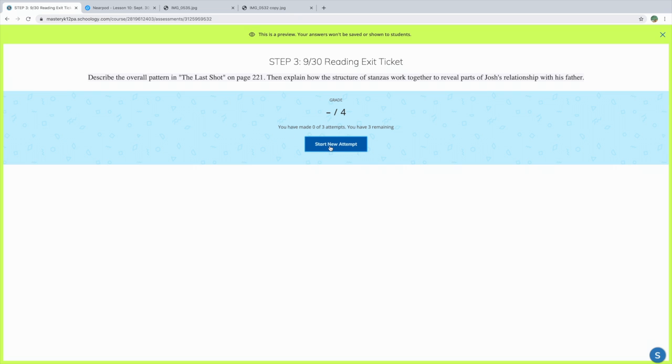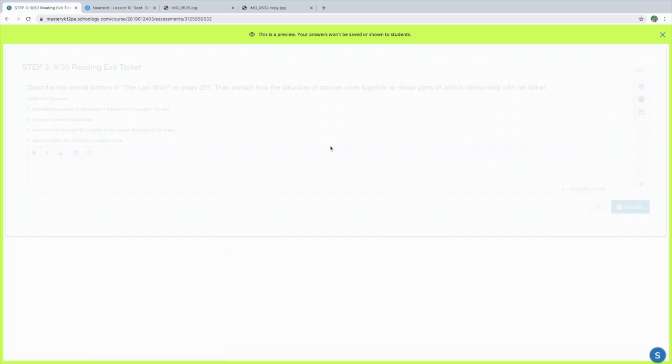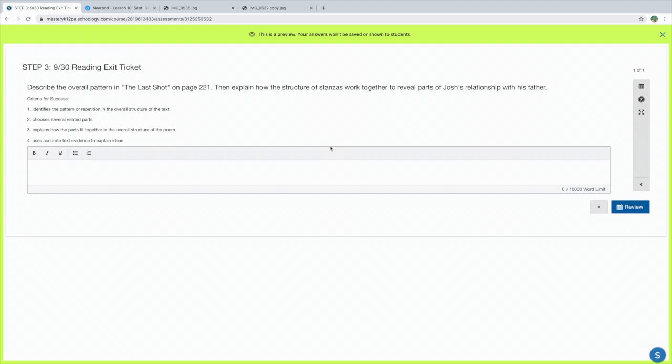This is a 2-part examination, so you want to make sure you're taking your time. You have 3 attempts. I should see no less than 4 sentences. I'll repeat that. I should see no less than 4 sentences. You need to tell me what the pattern or the repetition is in that poem. You need to choose several related parts of the poem and explain how those parts fit together, how those stanzas fit together, and reveal information about Josh's relationship with his father.